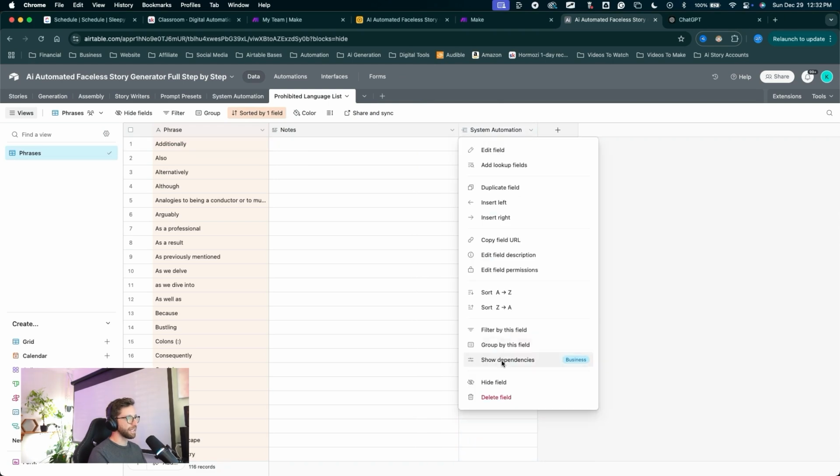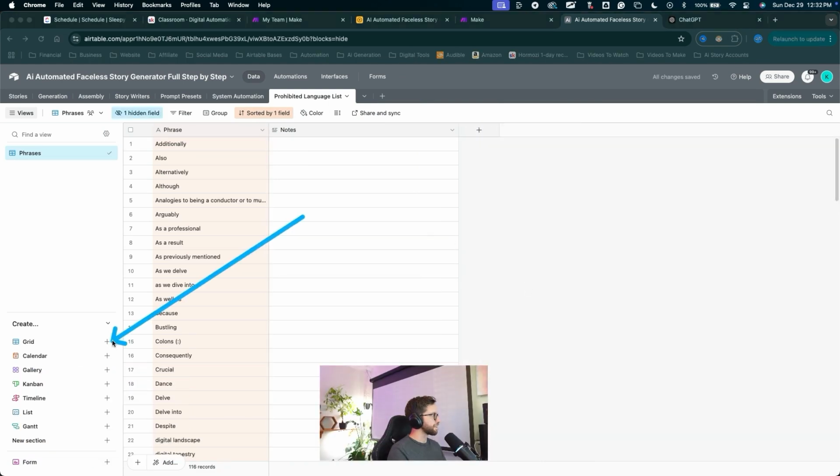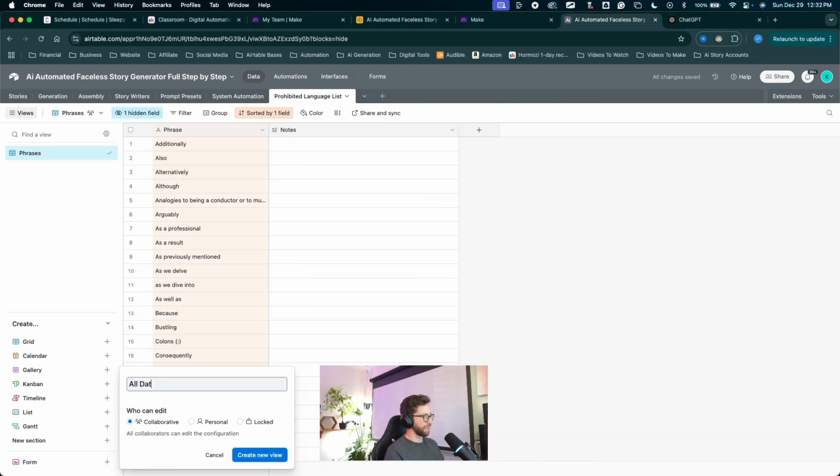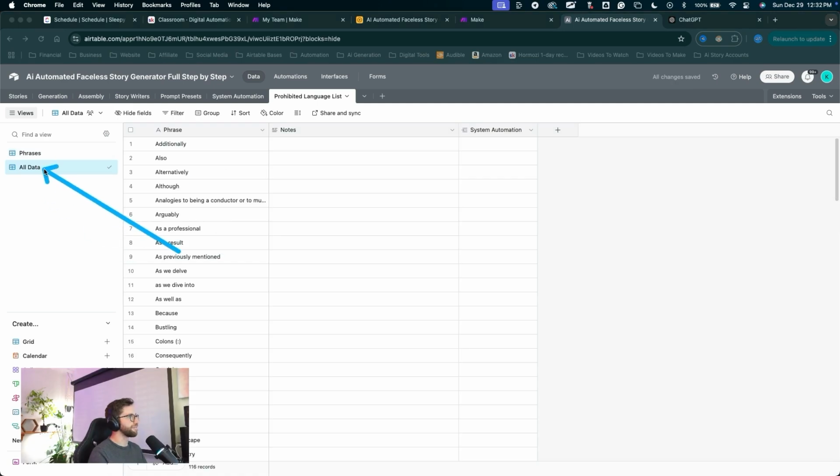I'll go ahead, click on it, right click on it, hide the field, create a new grid view, name it all data. And in the all data view, we can link up all of these records to a single system automation record. Again, don't worry about knowing what all the linked records means and how to figure it out. This is the most advanced stuff you can do with Airtable. So congratulations if you're making it this far.